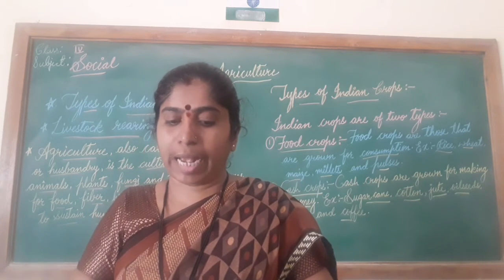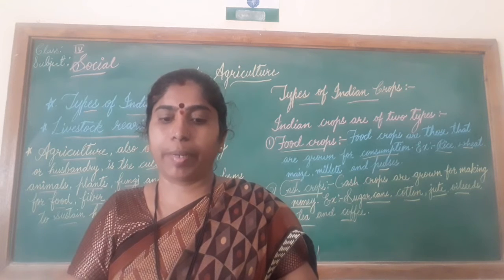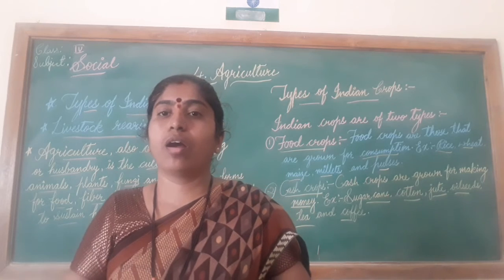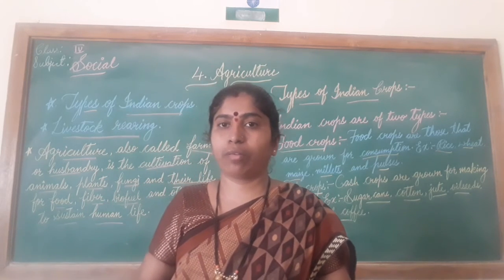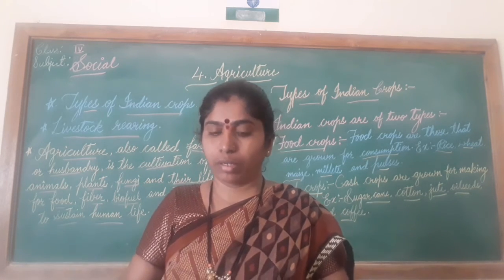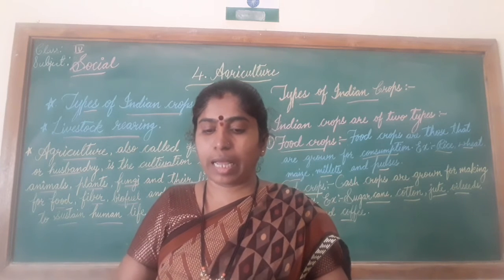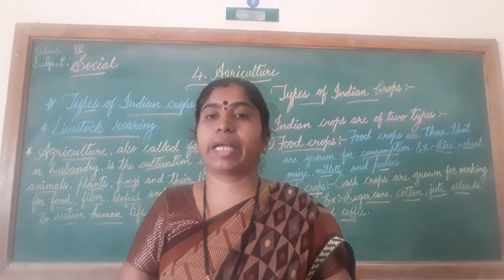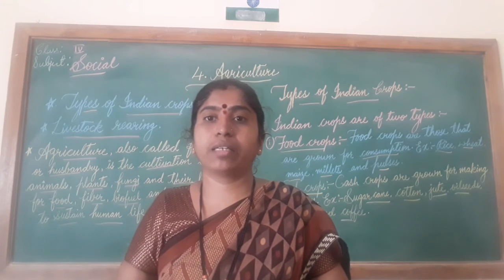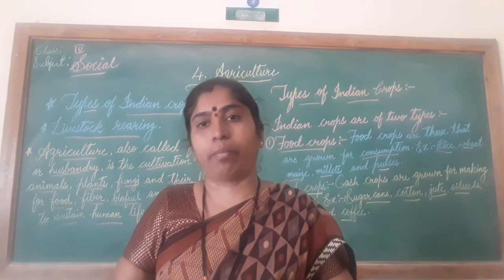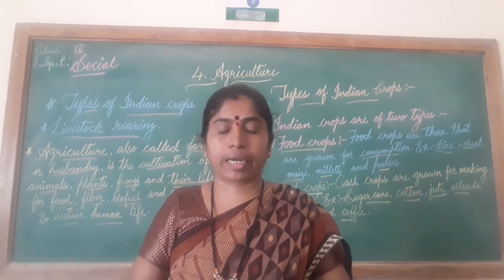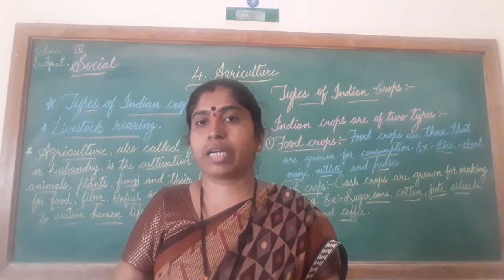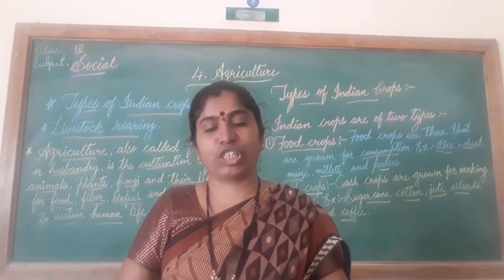Jawar is grown in areas with hot and dry climate. This jawar we grow in the area where you find the hot and dry climate, like we have in Gulbarga. Maharashtra produces the largest quantity of jawar, followed by Karnataka, Andhra Pradesh and Tamil Nadu. Leading state in growing jawar is Maharashtra. Then comes Karnataka and Andhra Pradesh and Tamil Nadu. If you go to these states, you find people growing jawar.